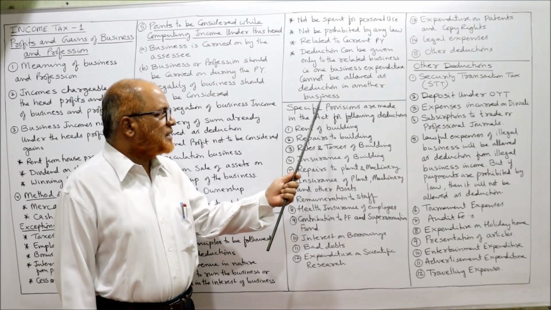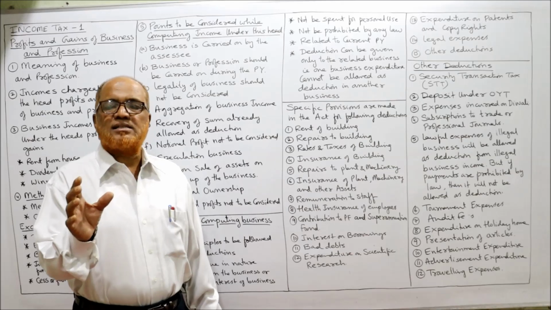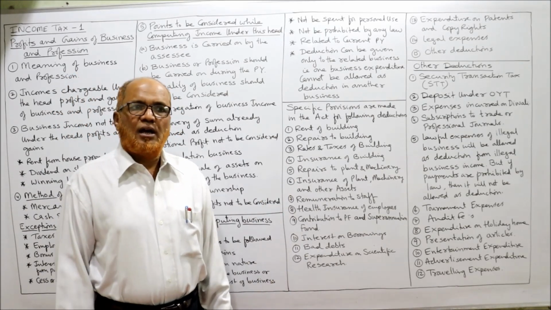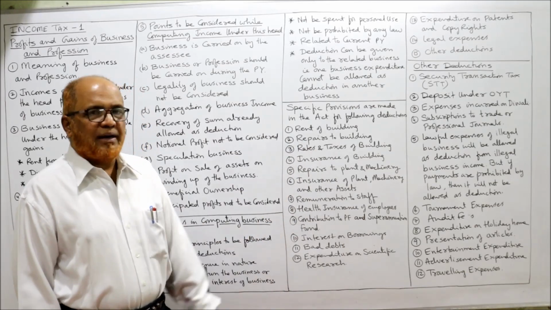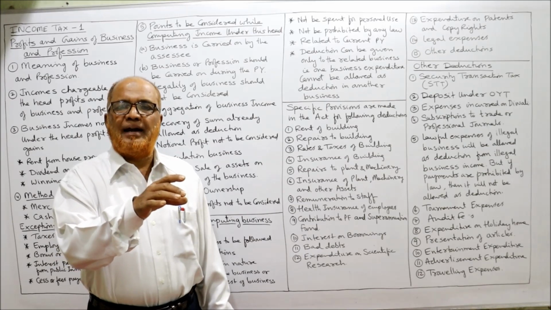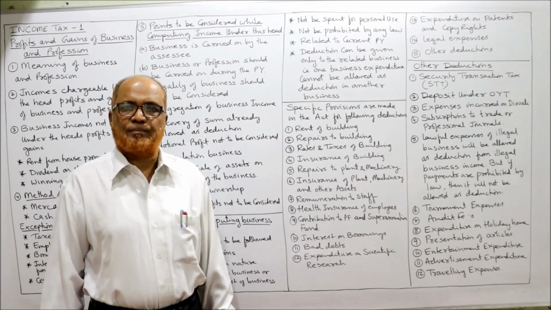So these are the points you have to remember while computing the profits and gains of business and profession. Now specific provisions are made in the Act for the following deductions. Income Tax Act has given elaborate provisions for the following deductions. Now what are the provisions? Rent of the building. So Income Tax Act says rent paid for the building which is used to run the business is allowed as deduction.